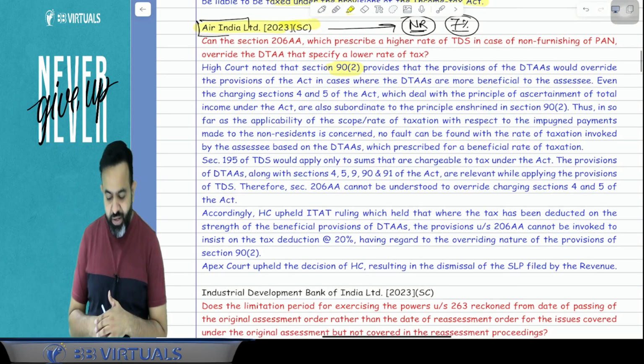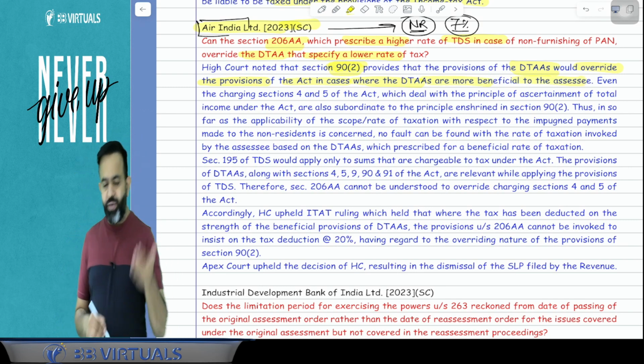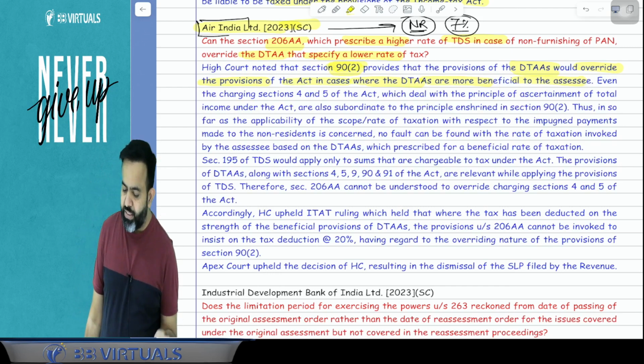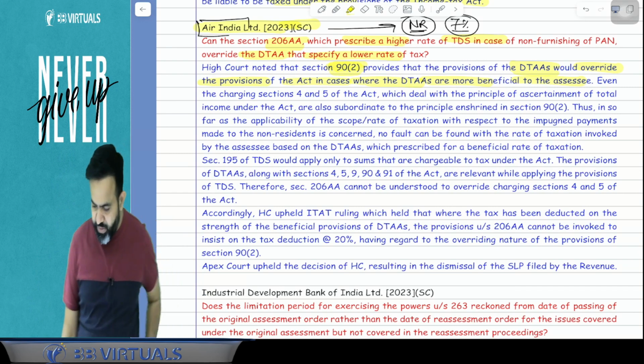Pay attention. Can Section 206AA, which prescribes the higher rate of TDS in case of non-furnishing of PAN, override the DTAA that specifies a lower rate of tax? The High Court noted that Section 90(2) provides that the provisions of the DTAA would override the provisions of the Act in cases where the DTAA is more beneficial to the assessee. So when the DTAA is more beneficial to the assessee, then guys, the DTAA provision overrides your Income Tax Act provision.